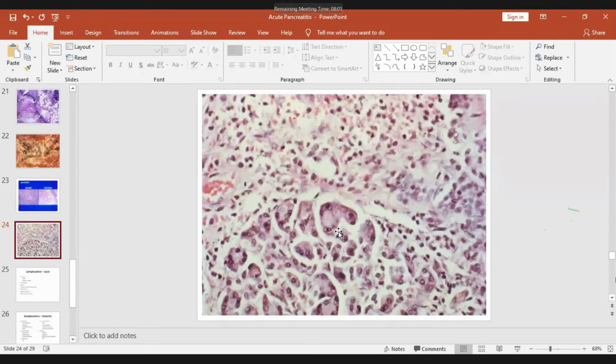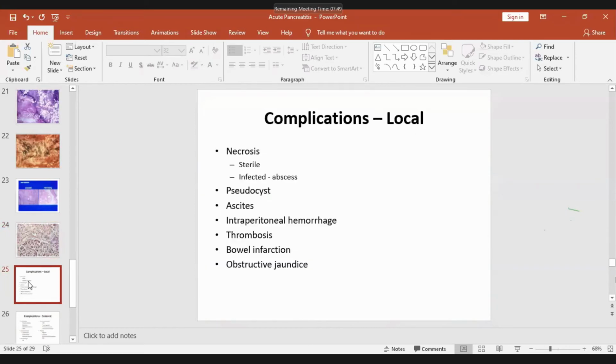So this is a normal pancreas, these are the necrosis and these are inflammatory cells, these are congestion. So that is acute pancreatitis.